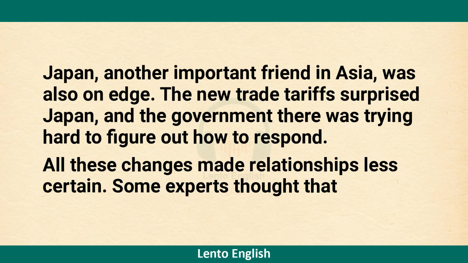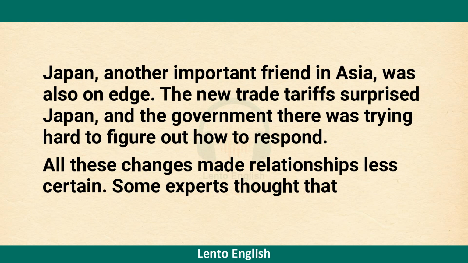Japan, another important friend in Asia, was also on edge. The new trade tariff surprised Japan, and the government there was trying hard to figure out how to respond. All these changes made relationships less certain.